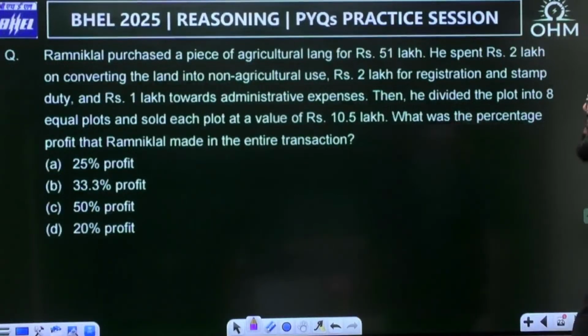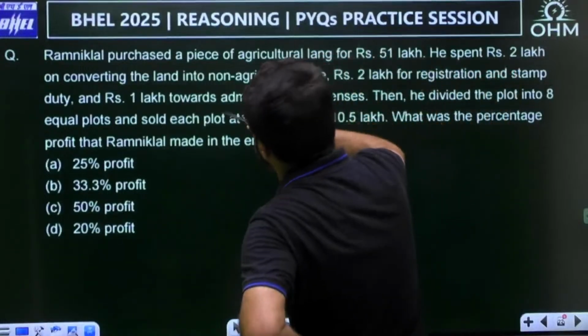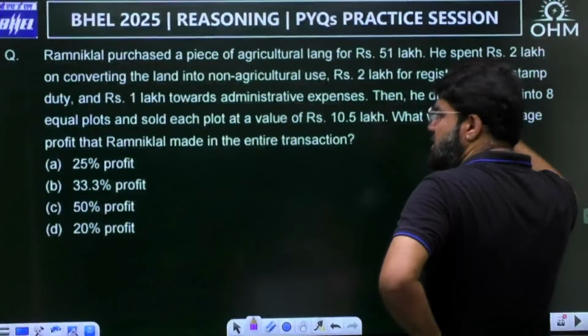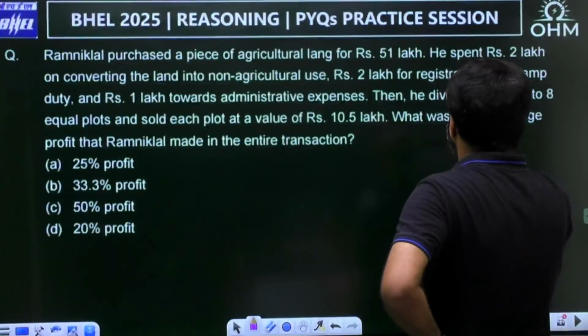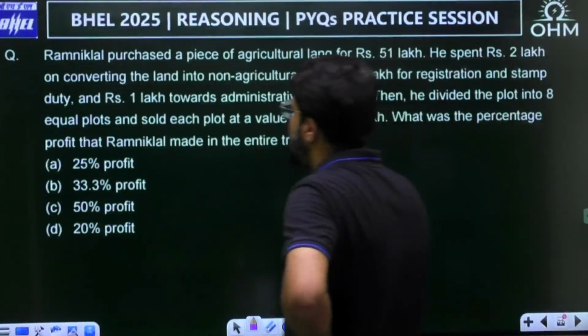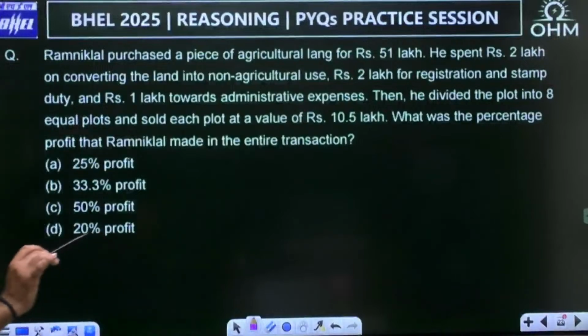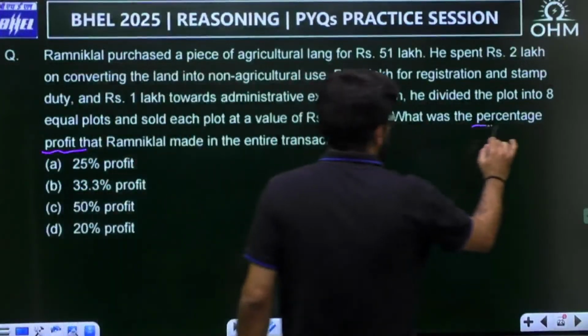Ramnik Lal purchased a piece of agricultural land for 51 lakhs. He had spent 2 lakhs on converting the land into non-agricultural use, 2 lakh for registration and stamp duty, and 1 lakh towards administrative expenses. Then he divided the plot into 8 equal plots and sold each plot at a value of 10.5. What was the percentage profit? It's a basic question on profit.